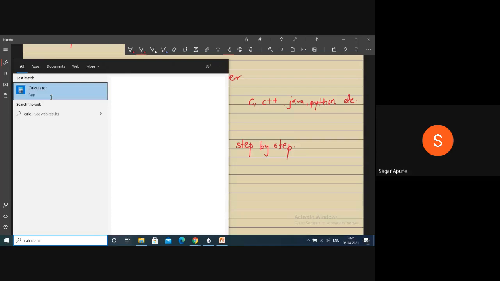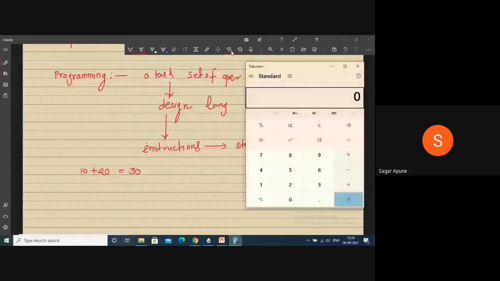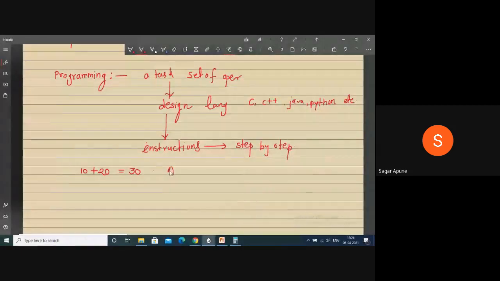Just here I open the calculator and press 10 plus 20, and it gives me the result 30. This means the software performs the given task. My task is to perform addition. My inputs are the numbers 10 and 20 and also one operation. What will we get? We get 30.